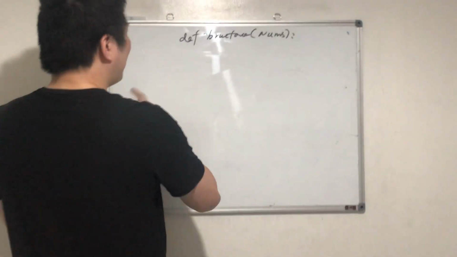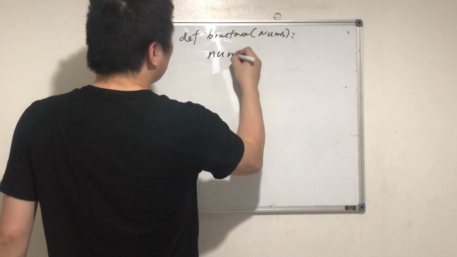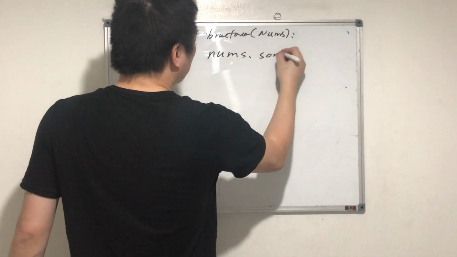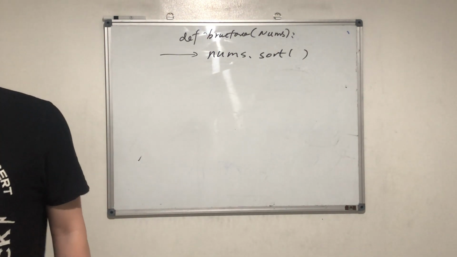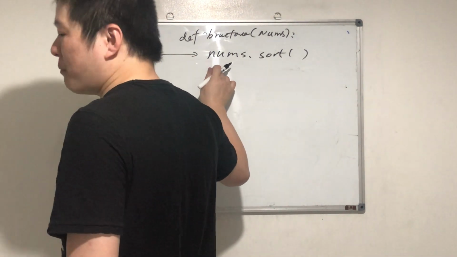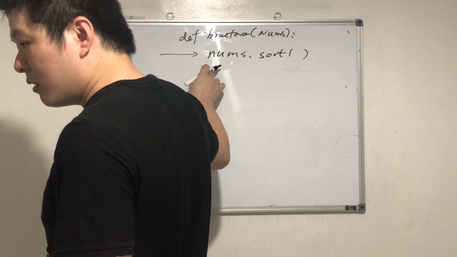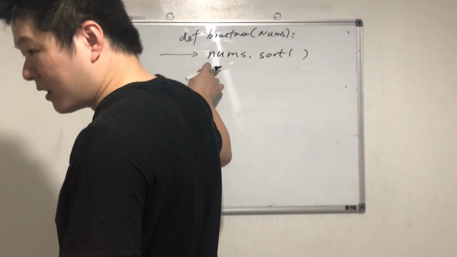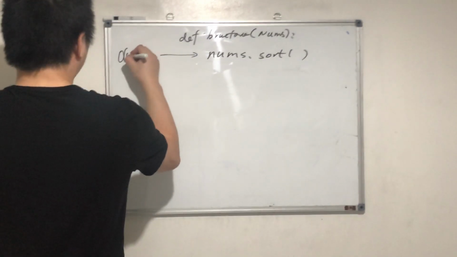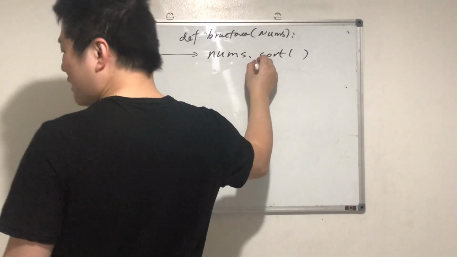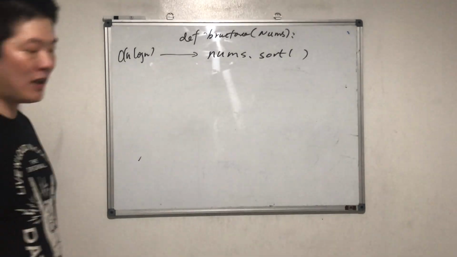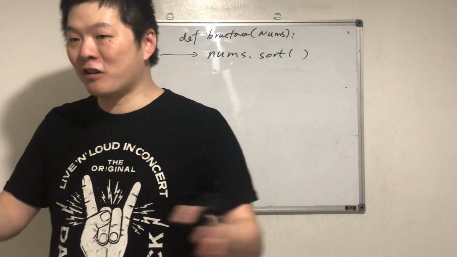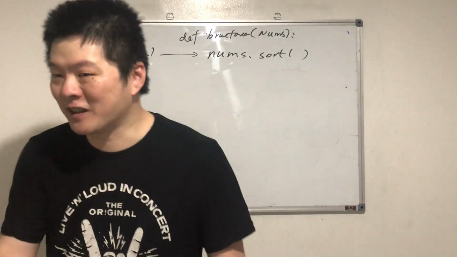Okay, so let's do this. What's the time complexity of this one? Every time it's about sorting, you need to remember: O(n log n). If it's sorting, it's O(n log n), if we use the built-in sort, because we are using quick sort or merge sort, where every time we halve the array.